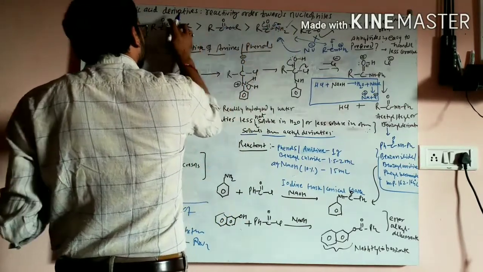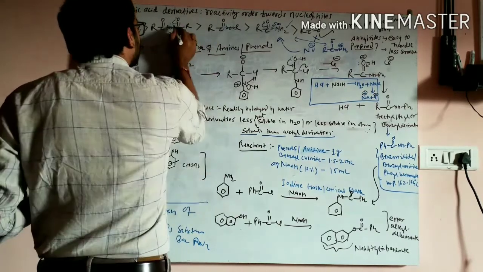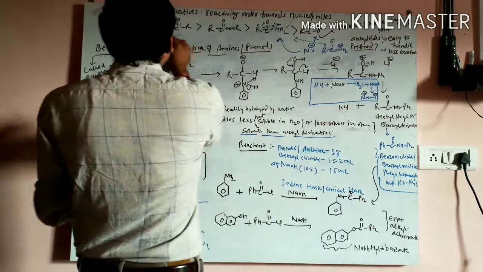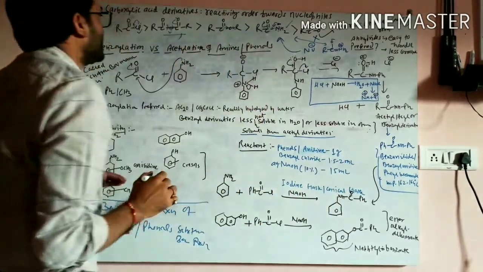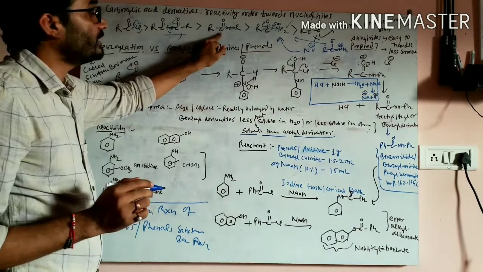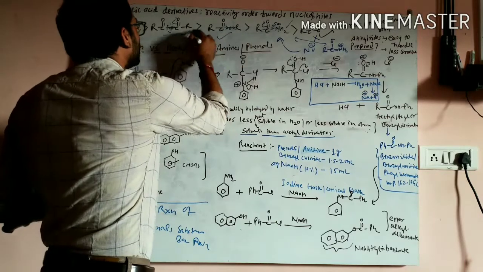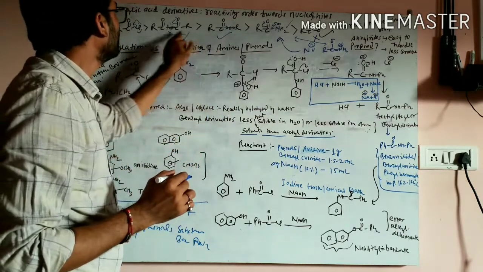But in anhydrides, the flow of electrons is from here to here. It means the electropositive character of this carbon is much more than that of the ester carbon. So the ester is less reactive, and the anhydride is more reactive.